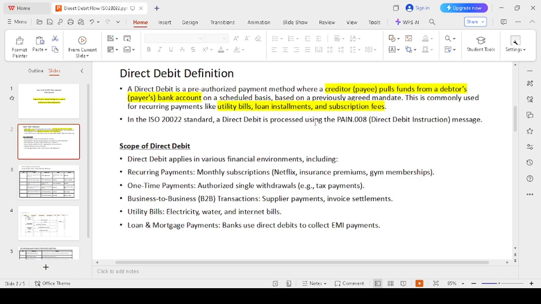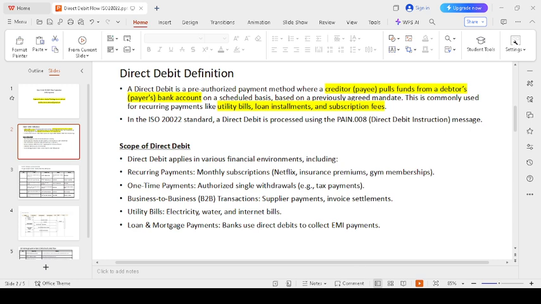Direct debit definition. What is direct debit? Direct debit is a pre-authorized payment method where a creditor, the payee, pulls funds from a debtor, the payer's account, based on a schedule and a previously agreed mandate. This is commonly used for recurring payments like utility bills, loan installments, and subscription fees.